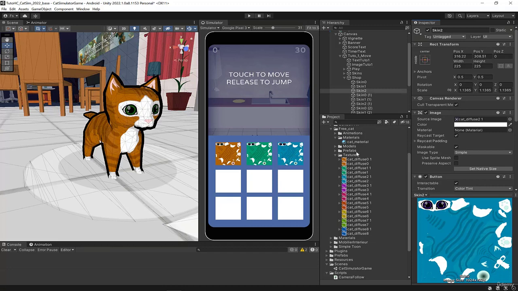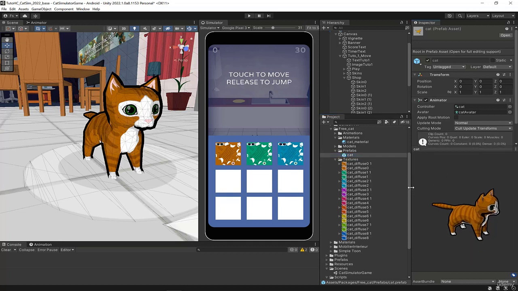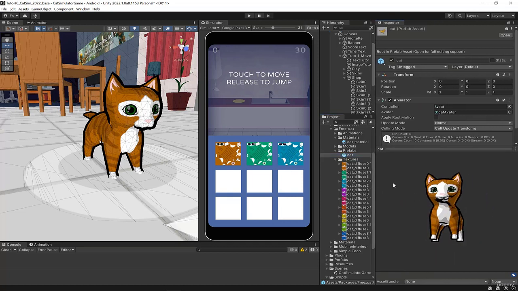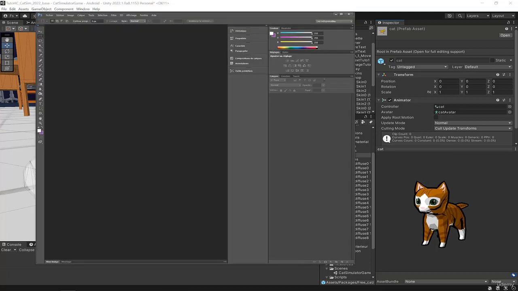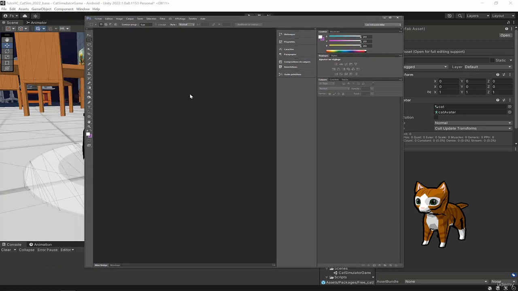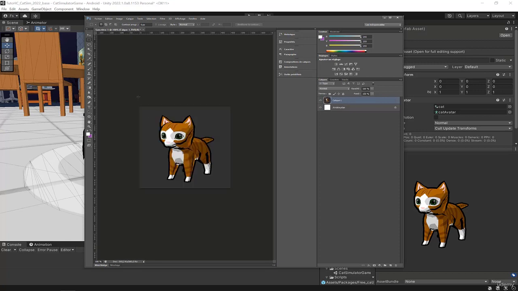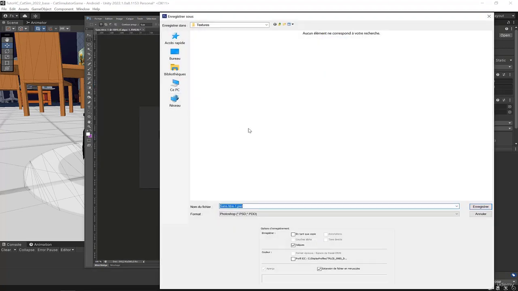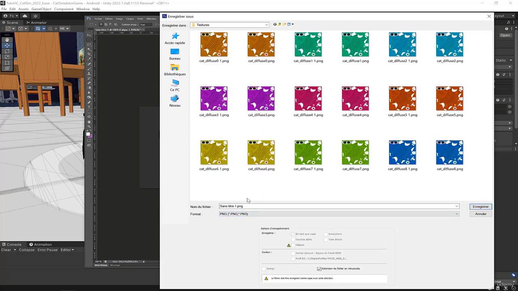Putting the texture directly doesn't look good. What we should do is to take the 3D model of the cat that's hiding there. Here we have access to the prefab. This prefab, you can position it somewhere. Yeah, find a position that suits you. You take a picture of this image. In Photoshop, you can do Control N, OK, Control V to paste a picture. Here we'll do File, Save As. I'll save it in PNG format, and I'll call it Skin1.